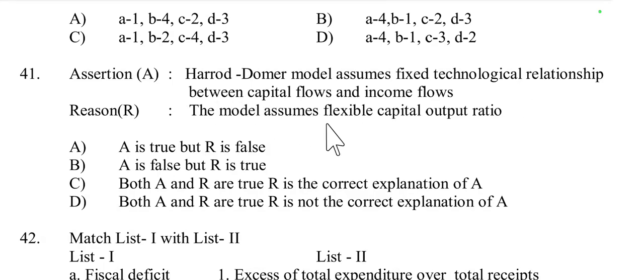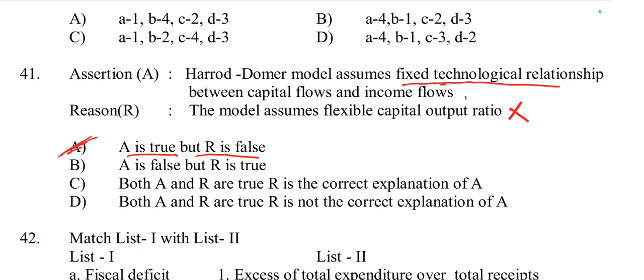But the reason is incorrect. So option A is right: A is true, but R is false.